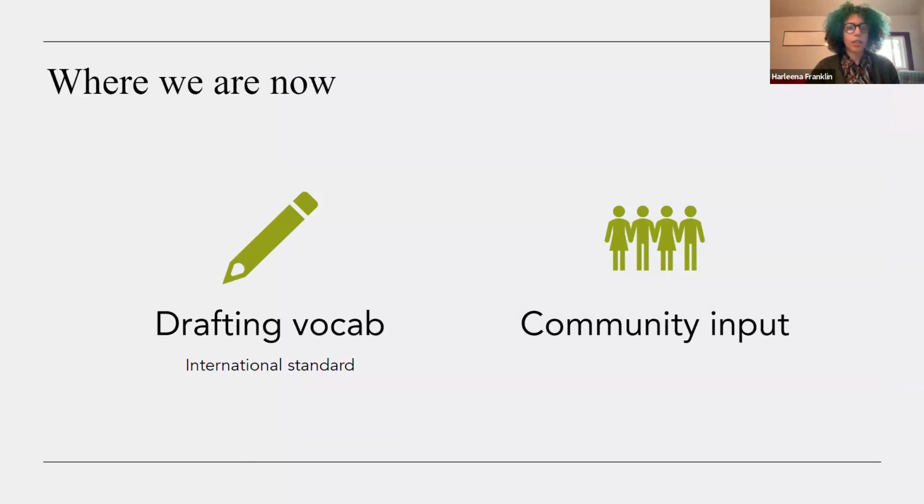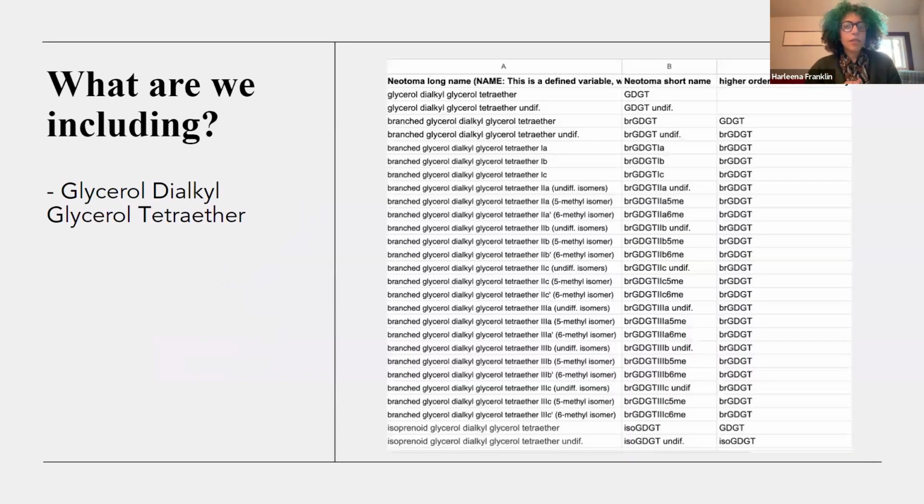So next, please. As of right now, we're working on drafting this controlled vocabulary list. We're at the point where we're starting to incorporate more international standards. We're also getting a lot of community input, discussing with other folks what biomarkers they use and how they describe those in their publications. So I'm going to talk a little bit about how we've been deciding what language to use in our list. So if you go to the next slide, please.